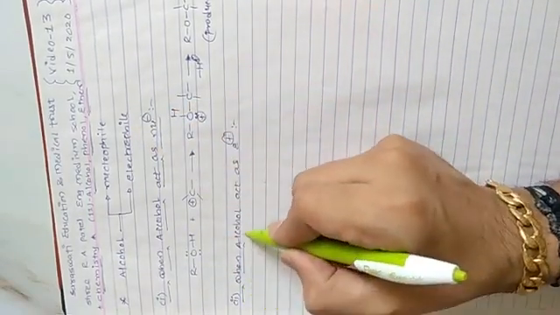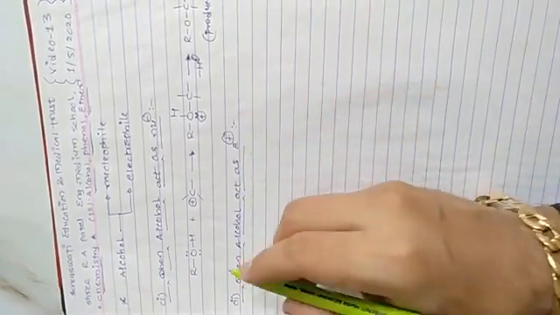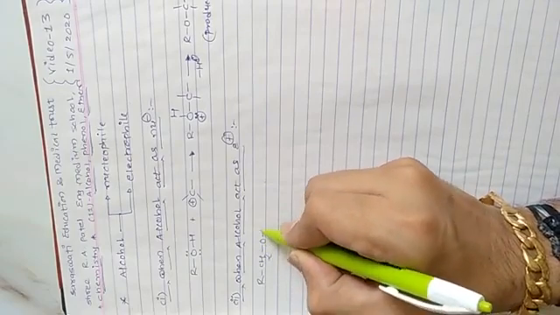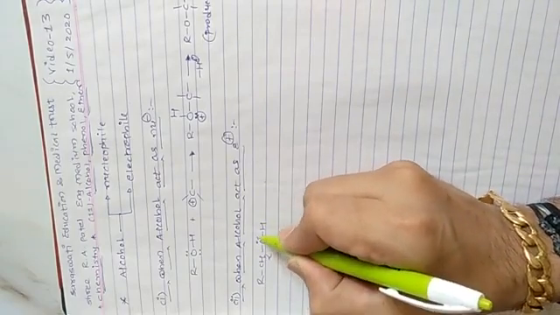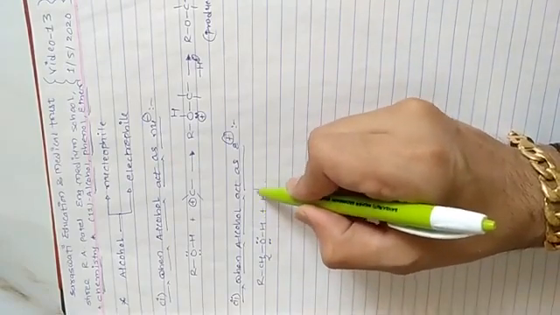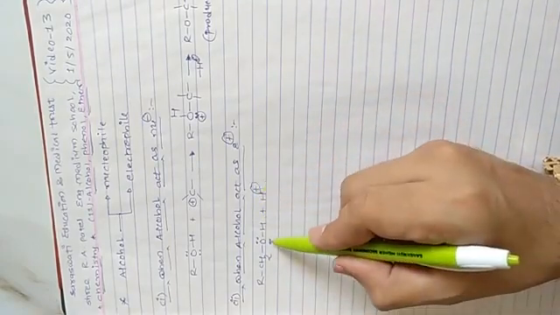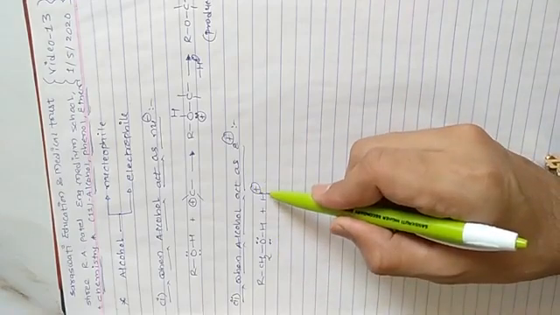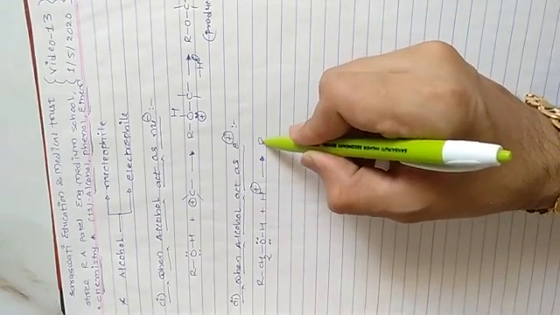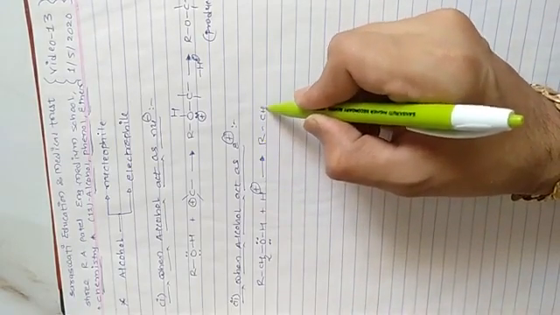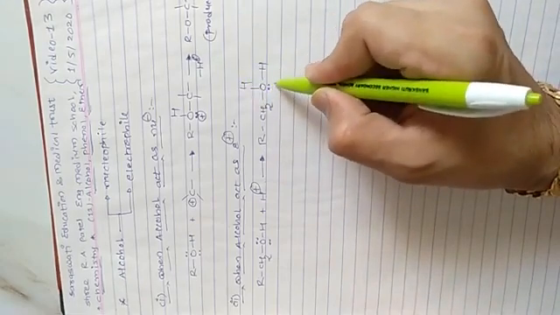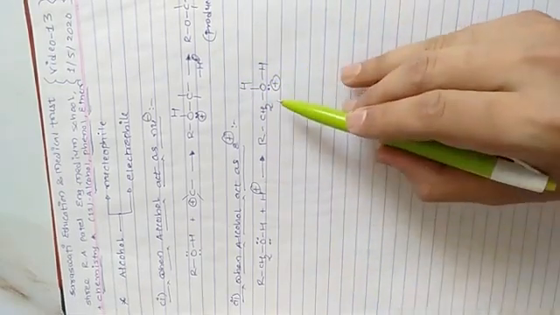So I will write the alcohol RCH2OH. When it reacts with acid, acid meaning H plus ion, the oxygen gets this H plus ion and forms a positive charge species, RCH2OH2 with a positive charge. This is called a protonated alcohol.